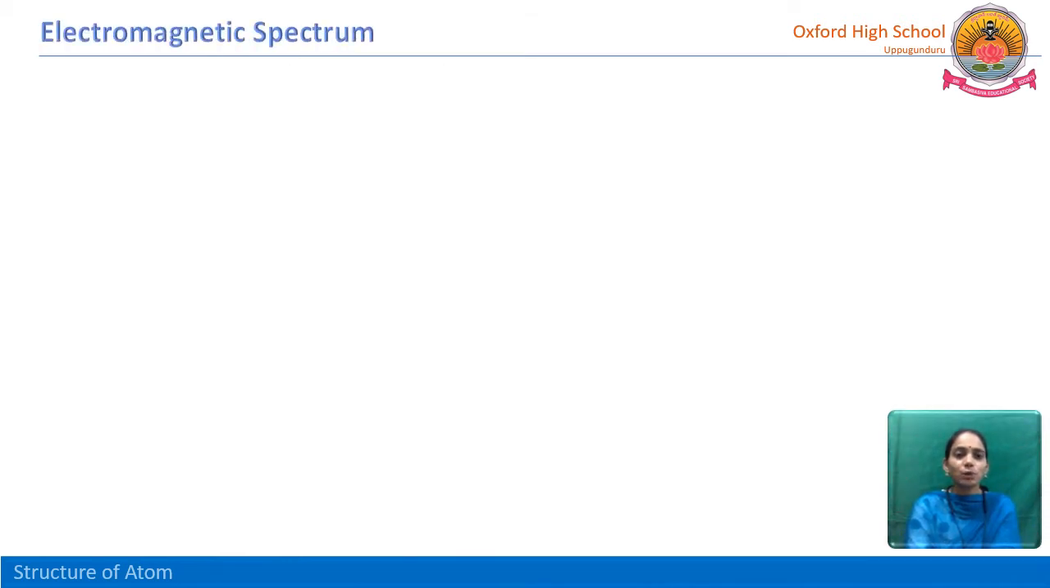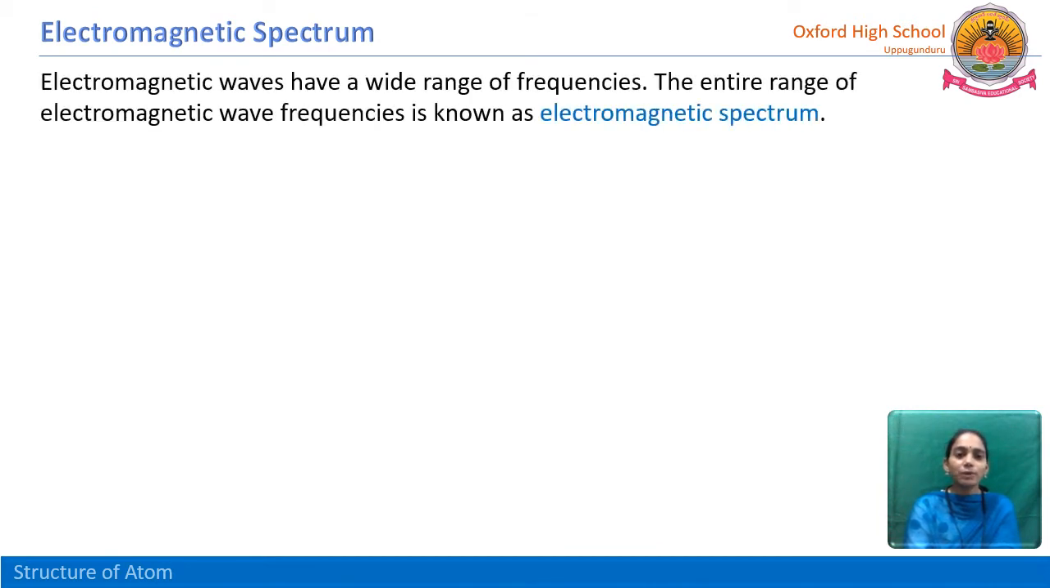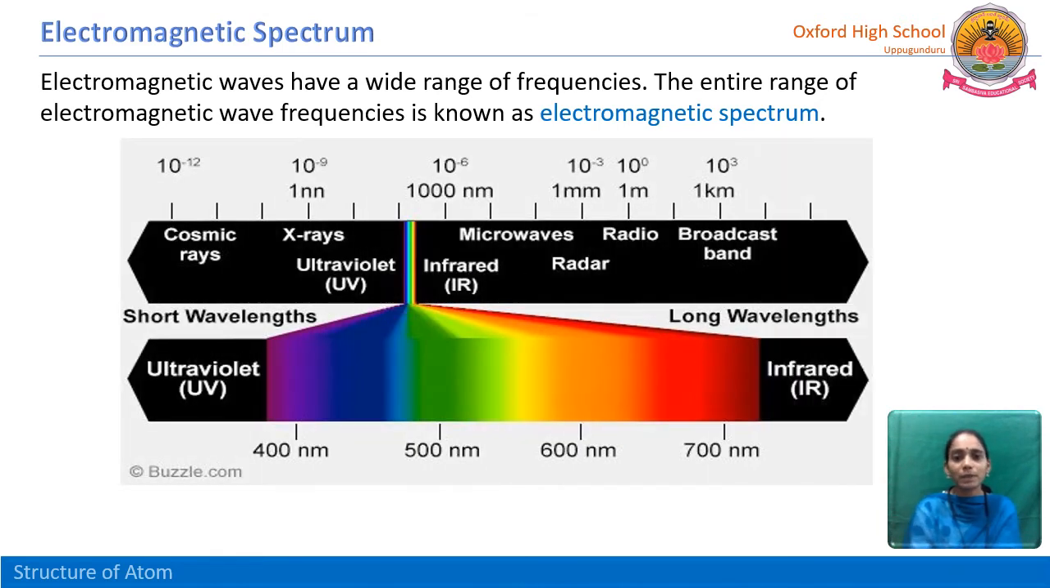We have seen what an electromagnetic wave is and let us see what the spectrum is. Electromagnetic waves have a wide range of frequencies. This entire range of frequencies is known as the electromagnetic spectrum. That means the bunch of frequencies produced by the electromagnetic wave is called the electromagnetic spectrum. What does the electromagnetic spectrum consist of? What kind of waves are there? What kind of frequencies are there?